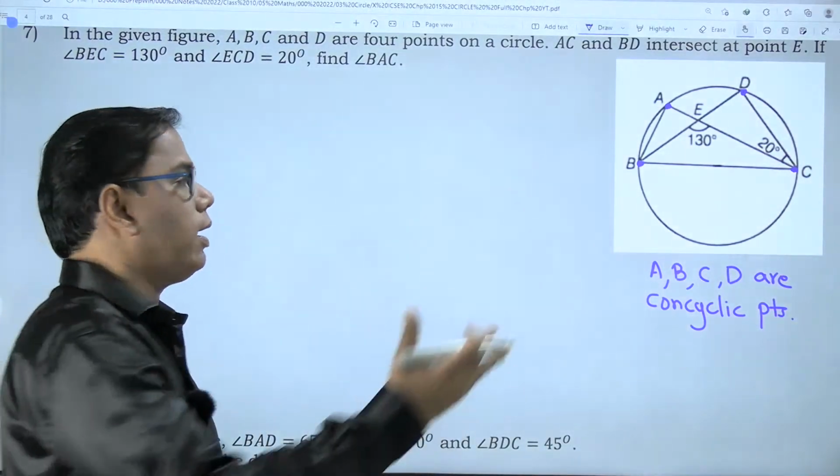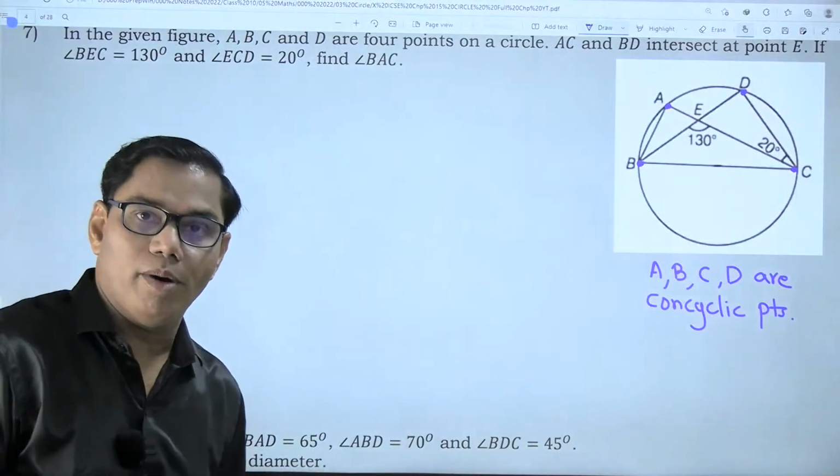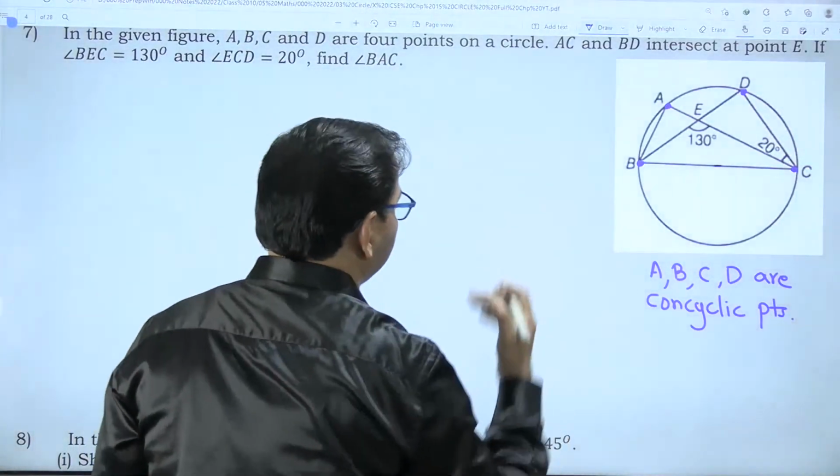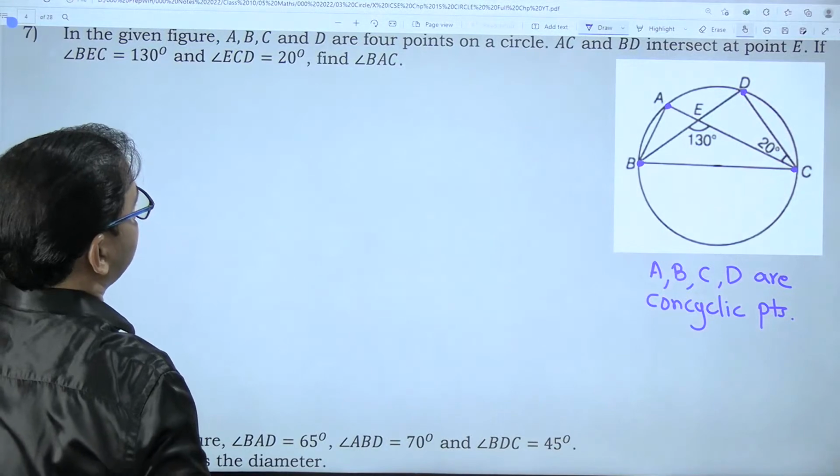We never read what these points are called. What is the common name given? Okay, for your kind information, they are called concyclic points.